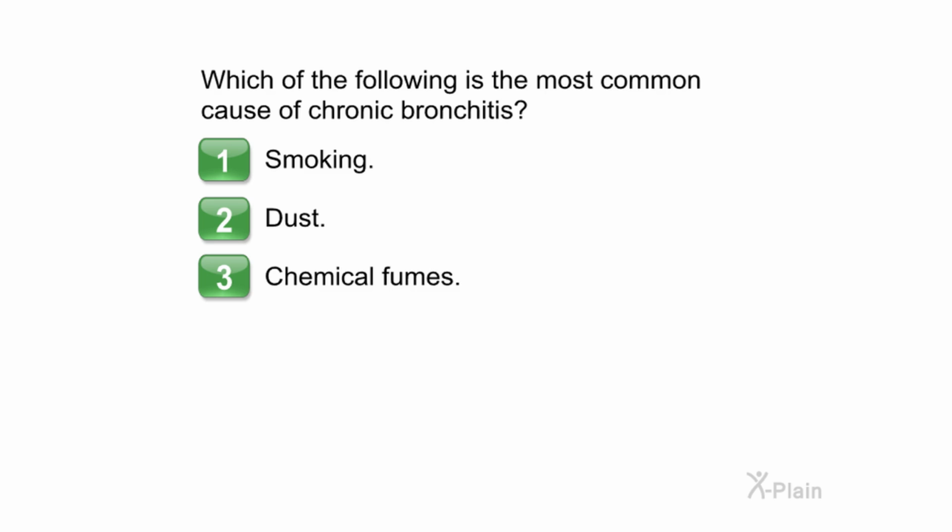Which of the following is the most common cause of chronic bronchitis? Choose one of the following options. 1. Smoking. 2. Dust. 3. Chemical fumes. Correct.